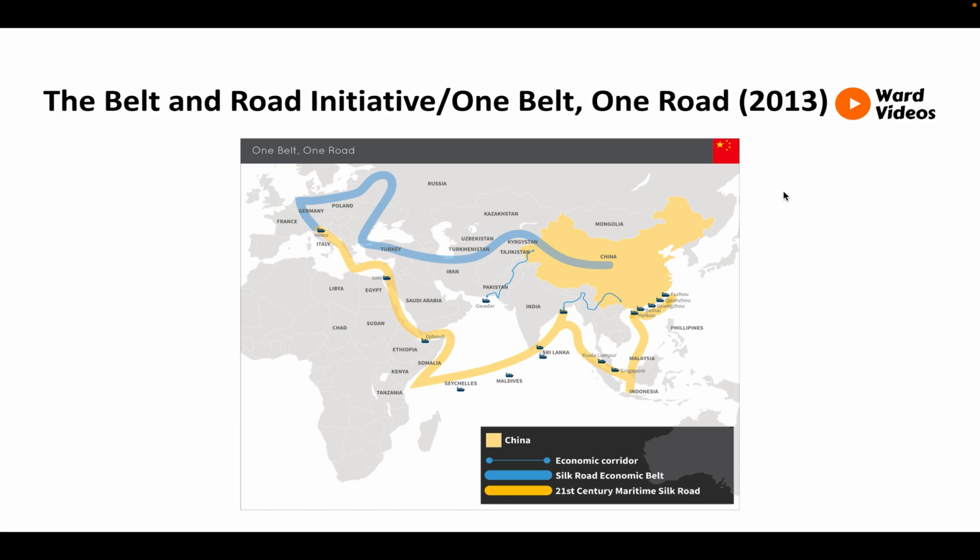An Australian Parliament House research publication concluded supporters suggest that the initiative permits new infrastructure and economic aid to be provided to needy economies. Critics claim that it facilitates Chinese economic and strategic domination of the countries along these routes.